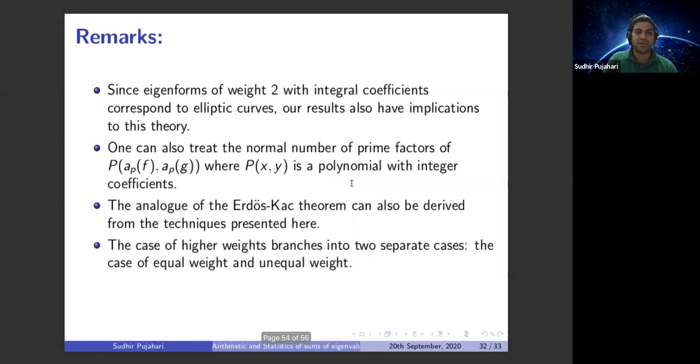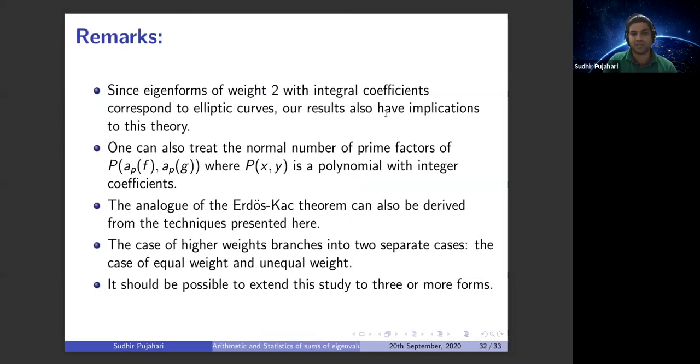Because these weight 2 forms are related to elliptic curves, we have similar results for elliptic curves. There is nothing special about a_p(f) plus a_p(g); we can consider any P(a_p(f), a_p(g)), where P is a polynomial in two variables with integer coefficients.